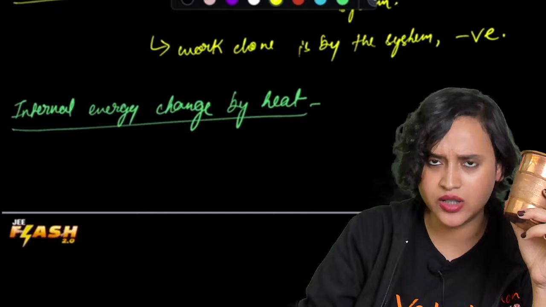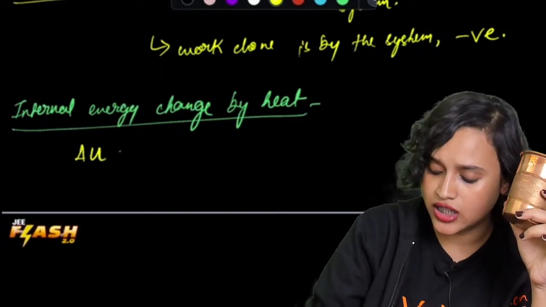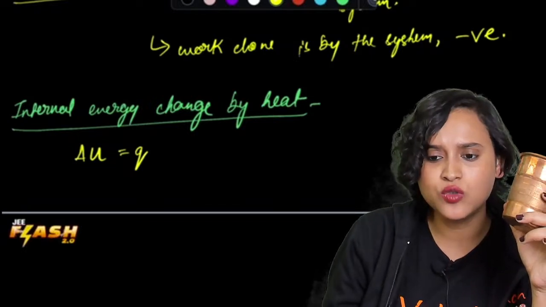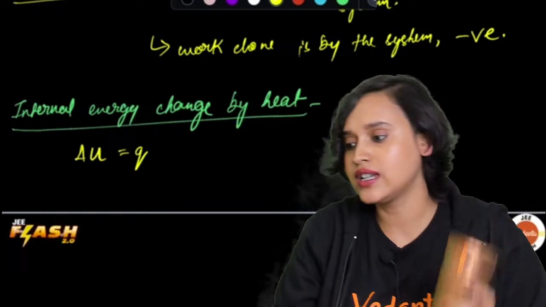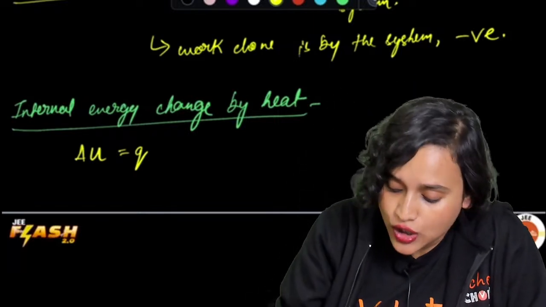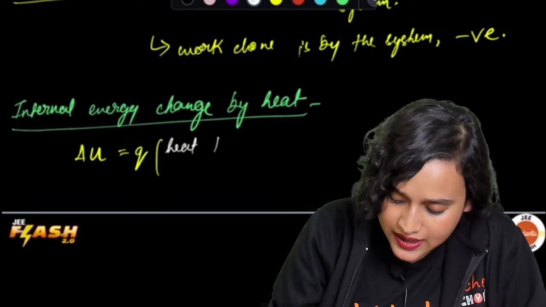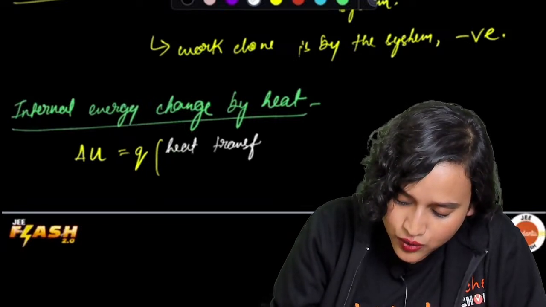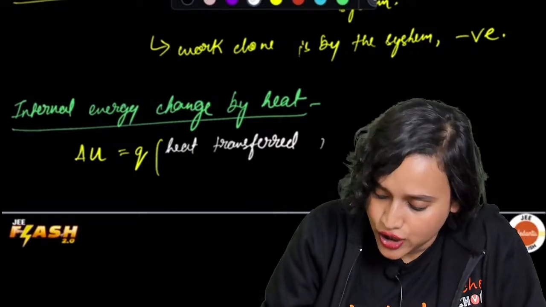So that means, everybody, I can definitely say that right here, my change in internal energy is equal to Q. What is Q? Q is the heat transferred due to difference in energy.